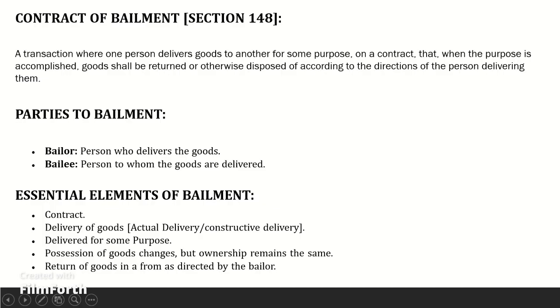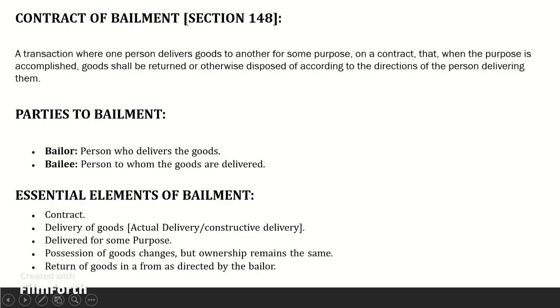Where a person is in custody without possession, he does not become a bailee. For example, a servant of a master who is in custody of goods of the master does not become a bailee. Similarly, depositing ornaments in a bank locker is not bailment, because ornaments are kept in a locker whose key is still with the owner and not with the bank. The ornaments are in possession of the owner though kept in a locker at the bank.